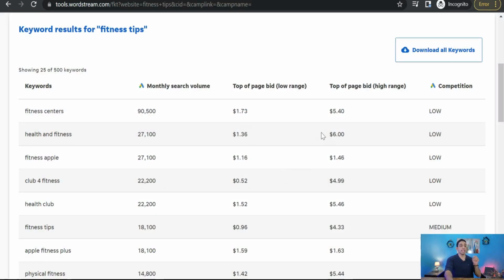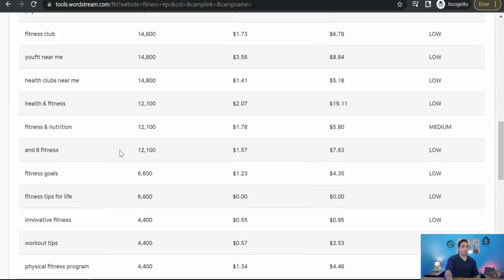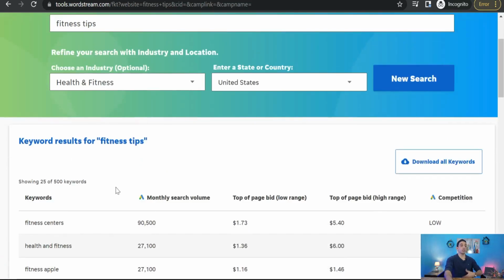search volume and CPC. As you see, like fitness centers, health and fitness, fitness Apple, club for fitness, health club, fitness tips, and so on, with monthly search volume according to updated Google search volumes, and a range of competition like low, medium, difficult, and so on. Okay, perfect. You can use them in your Google ad campaign.